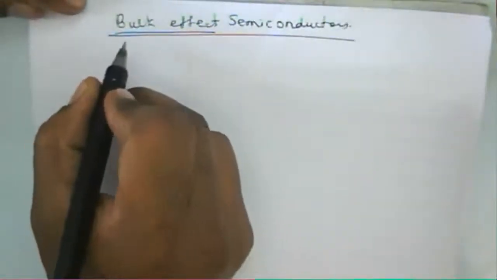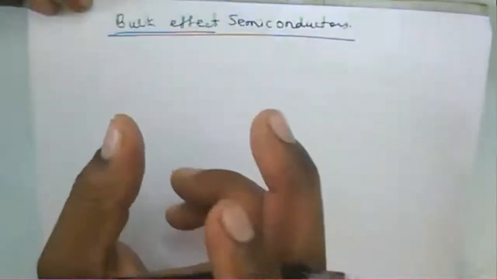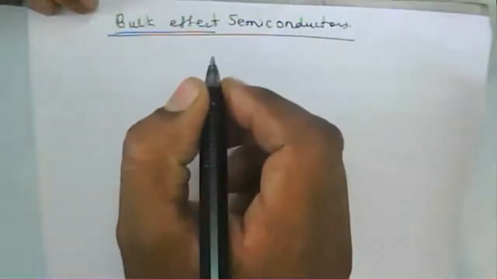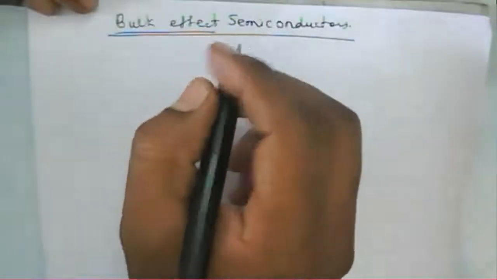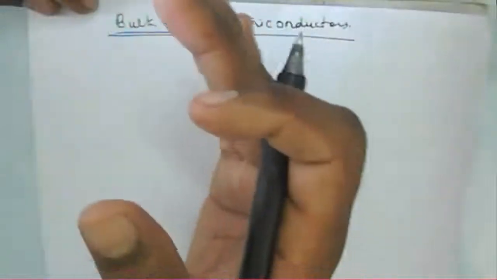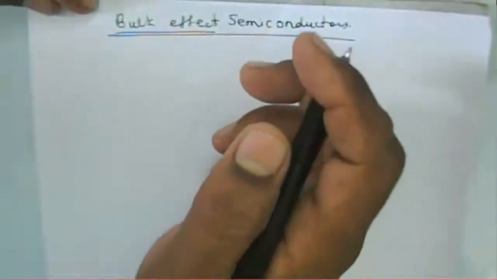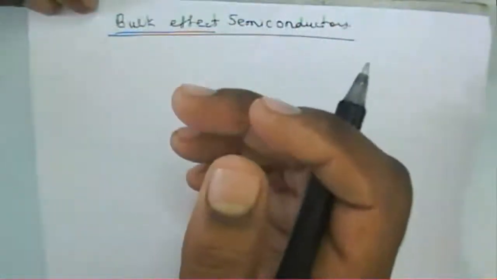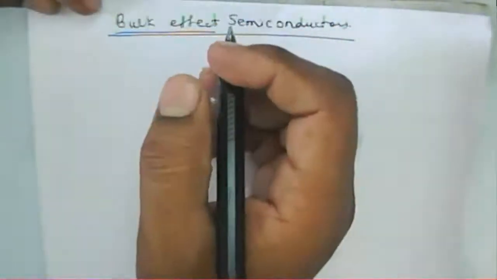Likewise, the bulk effect semiconductor is made up of a combination of n-type material only. It is made up of two different n-type materials.